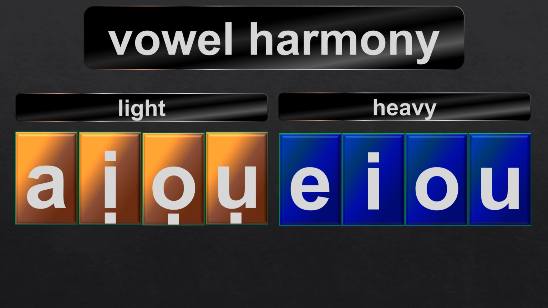So what vowel harmony means is that in Igbo, the vowels from the light group do not mix with the vowels from the heavy group. They are used separately, as you will see later.